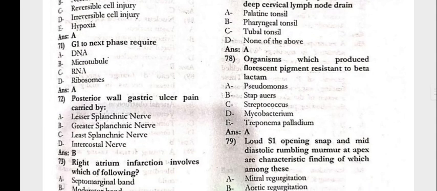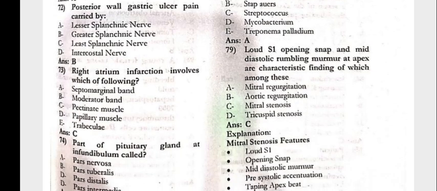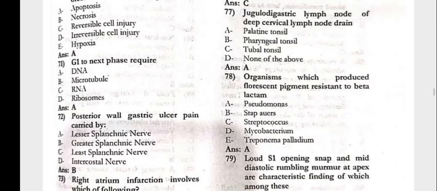Posterior wall gastric ulcer pain carried by the greater splanchnic nerve. Right atrium infarction valve. Which of the following? That is the pectinate muscle. The part of the pituitary gland at the infundibulum is called the pars tuberalis.